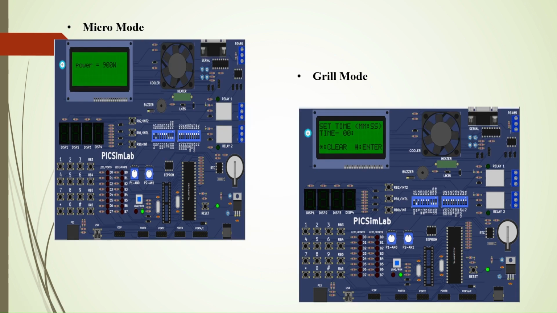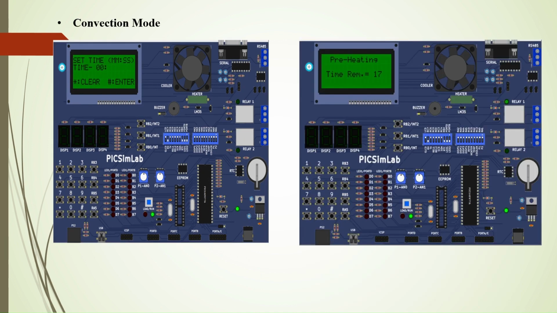Next comes the micro mode. The power will be displayed and after that we can select the timing. In the grill mode also we can select the timing as per our requirements. Next comes the convection mode. In convection mode, we need to set the temperature and there is a preheating time over it.